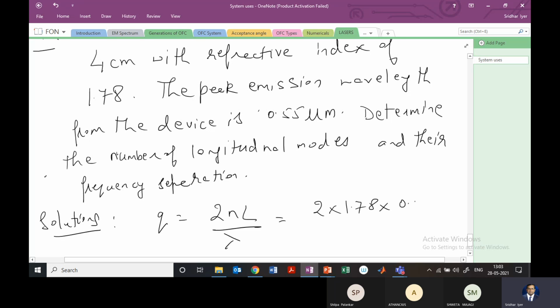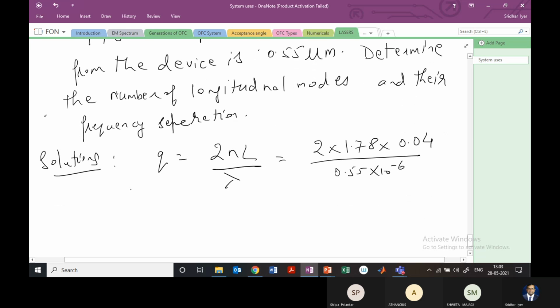That will be 0.04 meters divided by lambda, which is 0.55 micrometer, so 0.55 into 10 raised to negative 6. If you calculate this, it gives you the number of longitudinal modes, which turns out to be about 2.6 into 10 raised to 5.